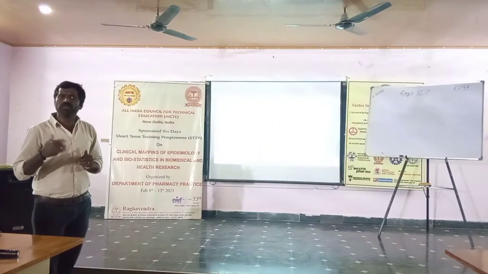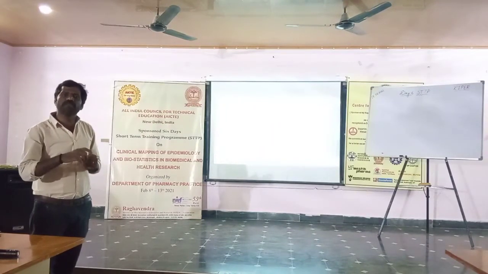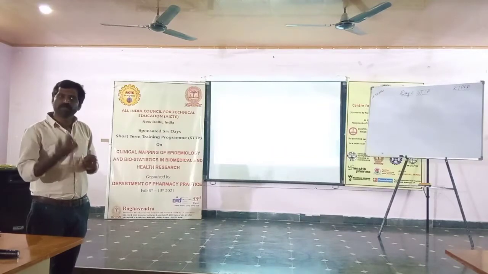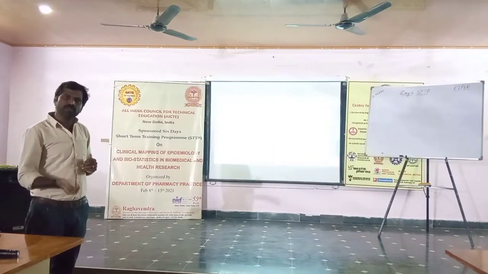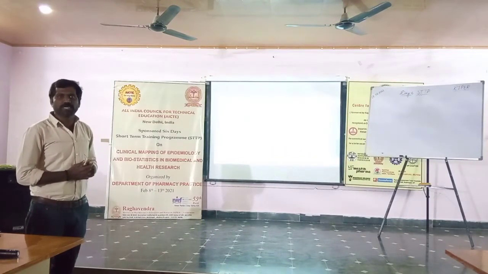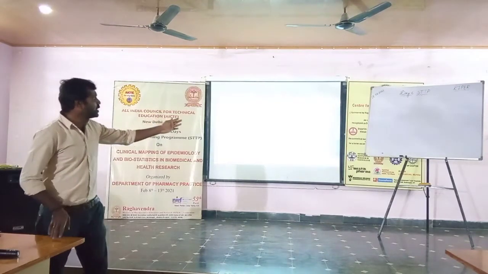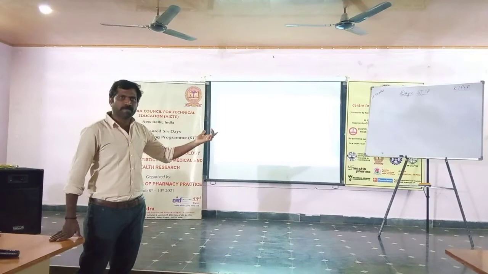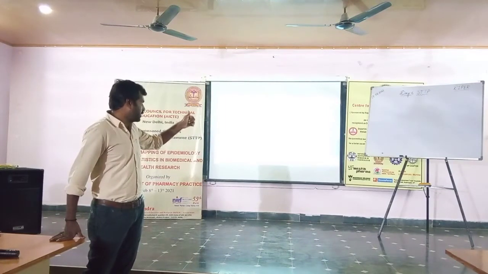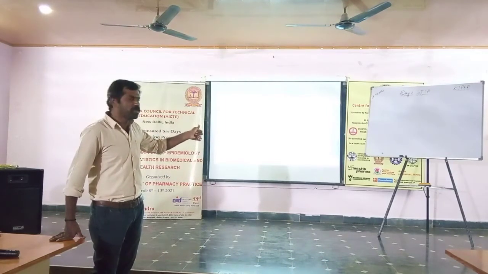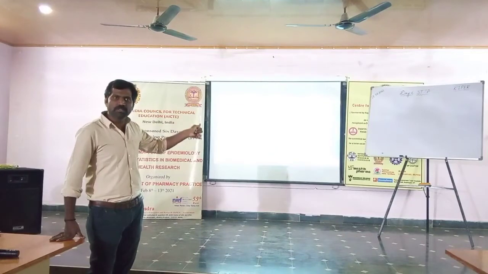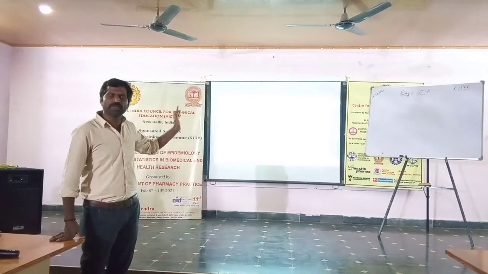Most of the time we get confused in the literature. Some may represent it as relative risk, some as risk ratio, some as relative effect, but don't confuse. And there is the odds ratio, and the last one is the difference. That can be called either risk difference, attributable risk, or absolute risk. All are the same. No need to confuse.